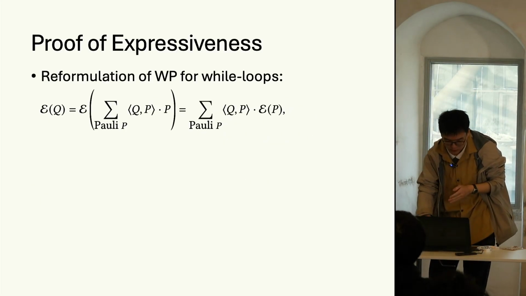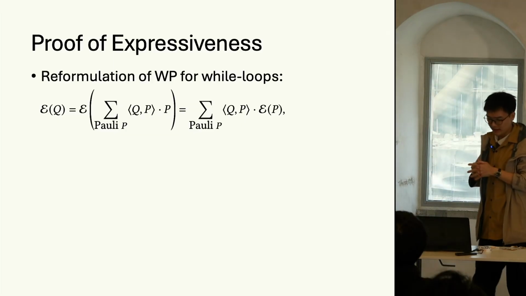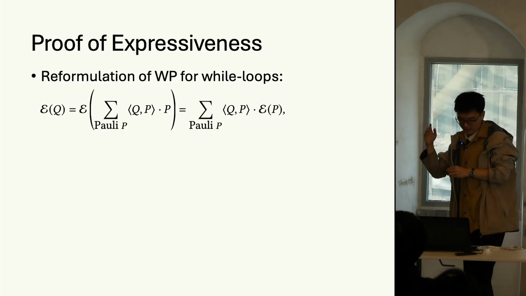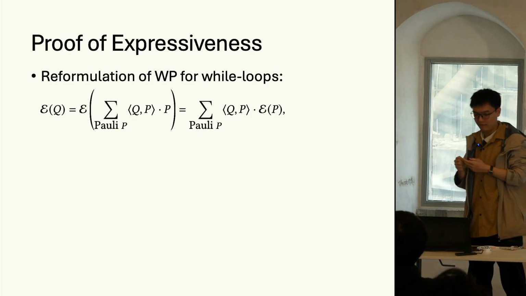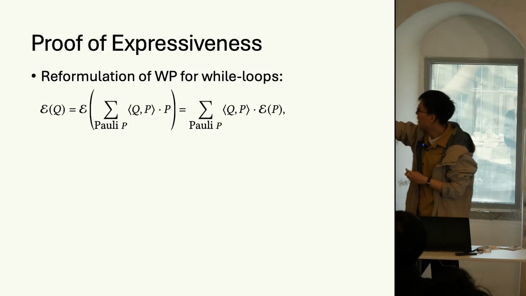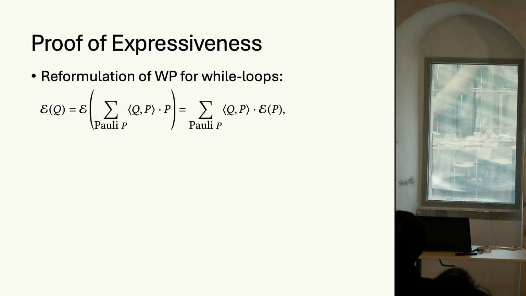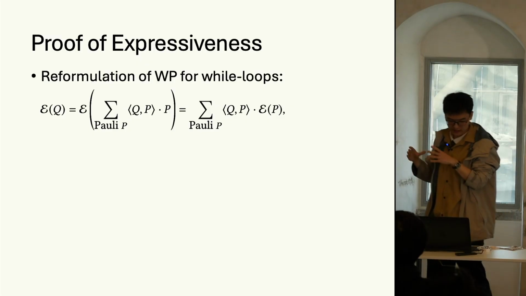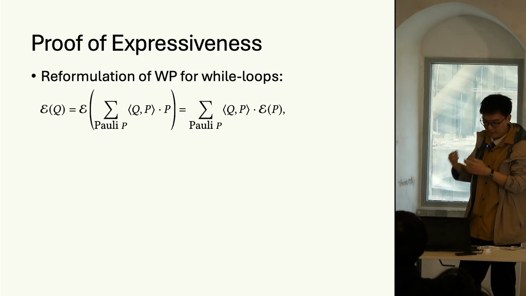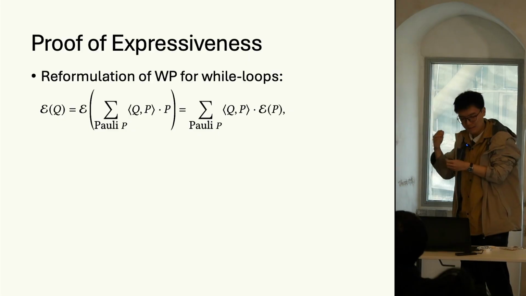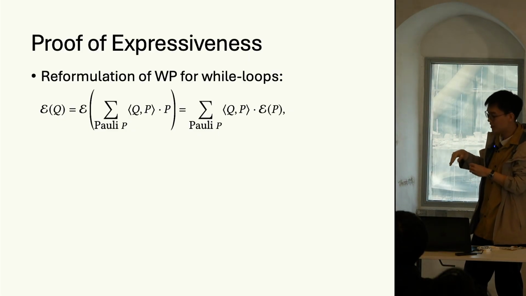So the first thing we do is to reformulate the weakest precondition for while loops. Since Pauli operators form an orthonormal basis, we can decompose the postcondition Q in the basis of Pauli operators with coefficients being the inner products between Q and P. The angle bracket here denotes the inner product. So the application of E on Q can be expressed as a linear combination of E P with coefficients being the inner